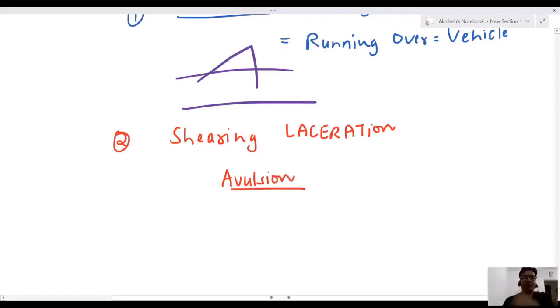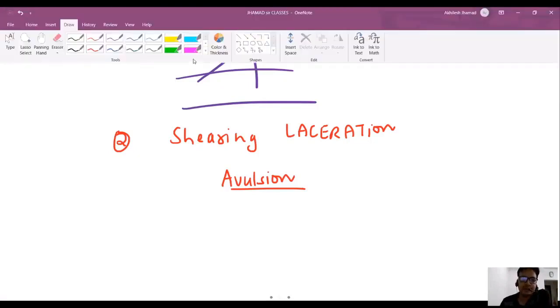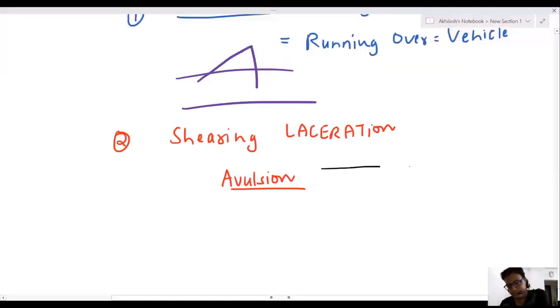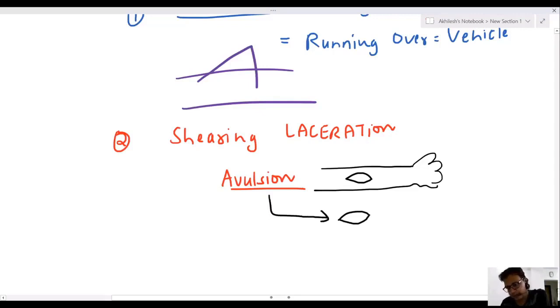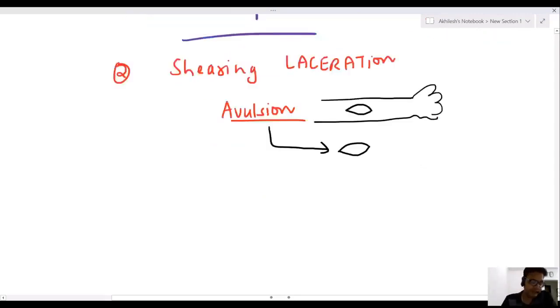Sir, see, what is the meaning of shearing laceration? See, this is your hand. This is tissue. And if this tissue is separated, detached, this injury is known as avulsion. I would use the word detachment.